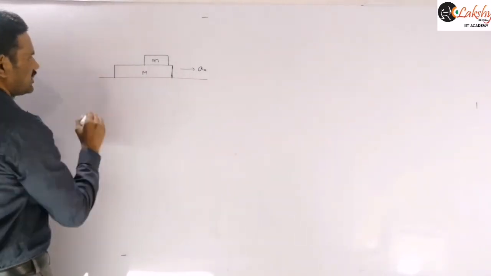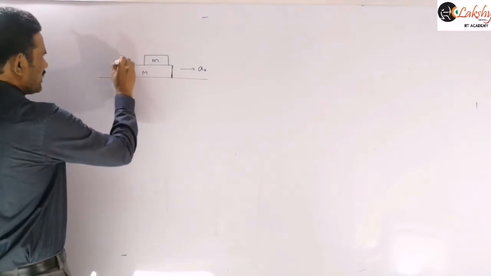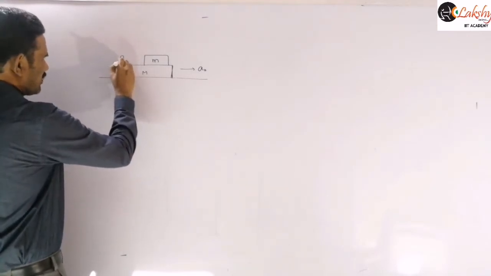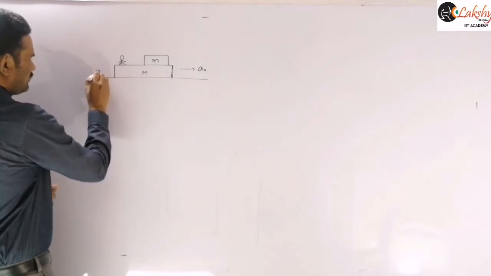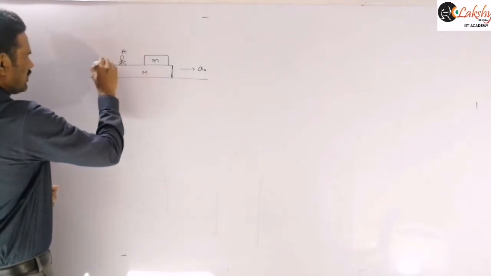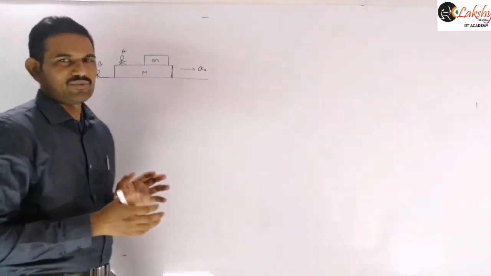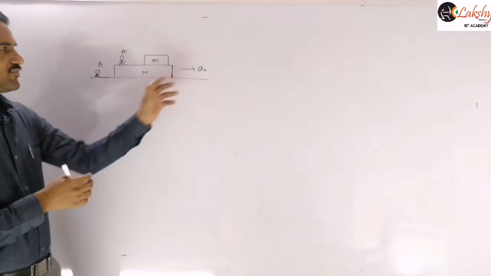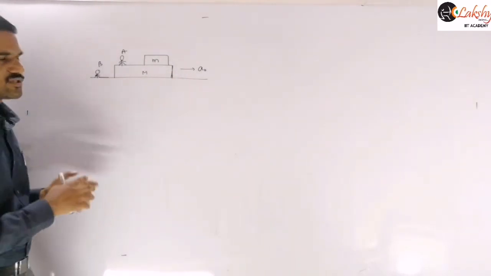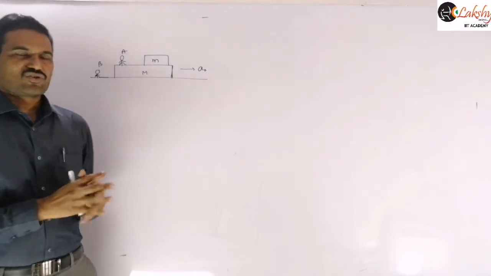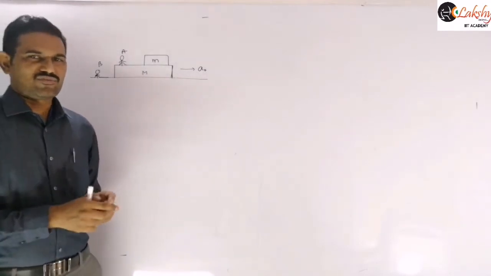Now this block is observed by two observers. Let us say one observer is standing on this large plank and the other is standing on the ground. Let us name them A and B. We need to describe the motion of this block, small m, with respect to observer A and with respect to observer B. Now observer A is in a non-inertial frame, right?